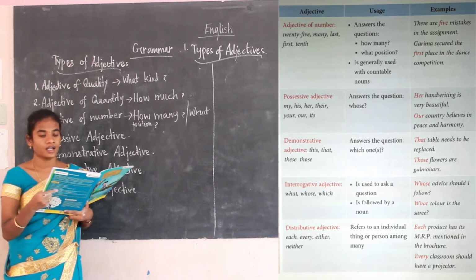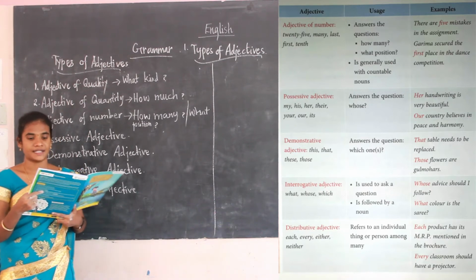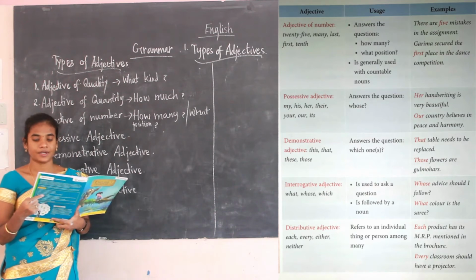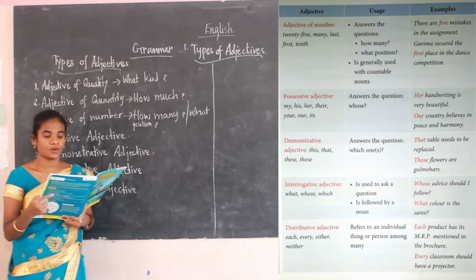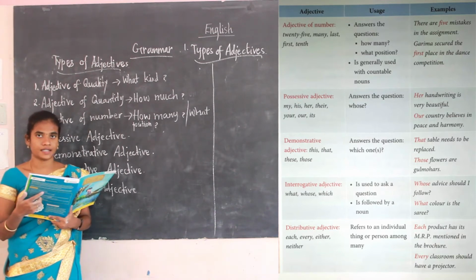Karima secured the first place. It answers the question what position. Here first is the adjective of number. Here are some of the words given as examples.